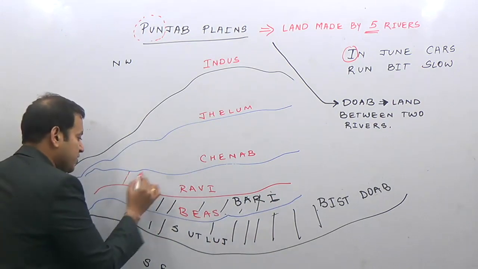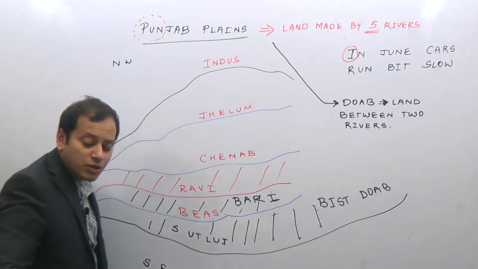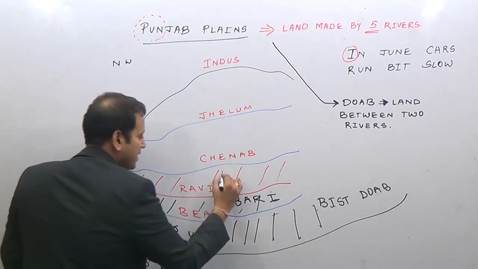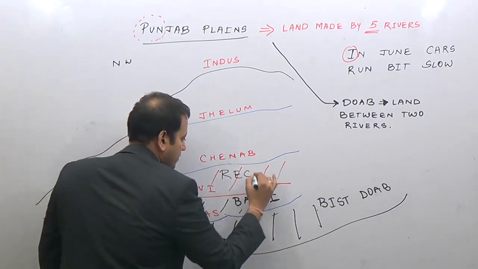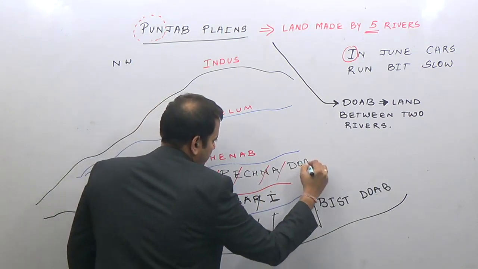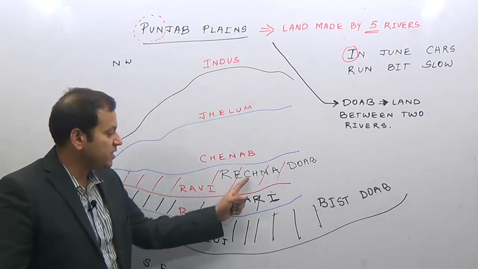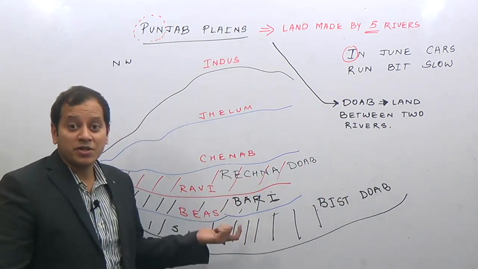Between Ravi and Chenab, this land is known as Rechna doab. Again, simple to remember, R stands for Ravi, CHNA stands for Chenab.